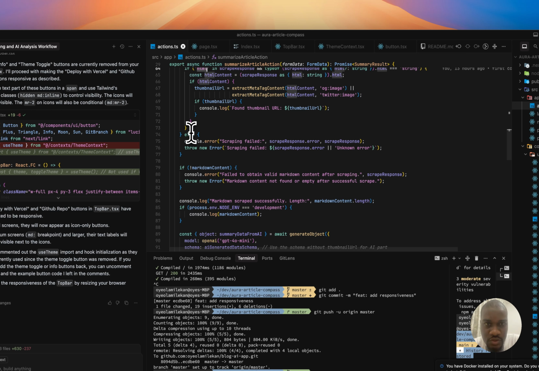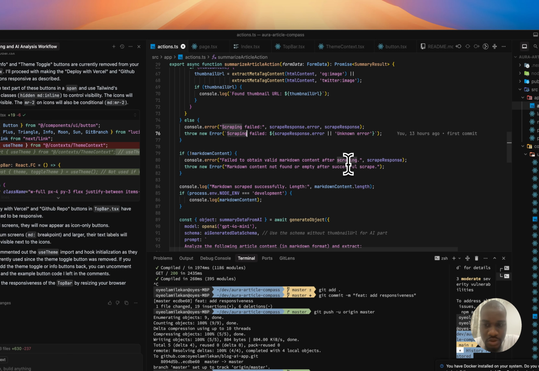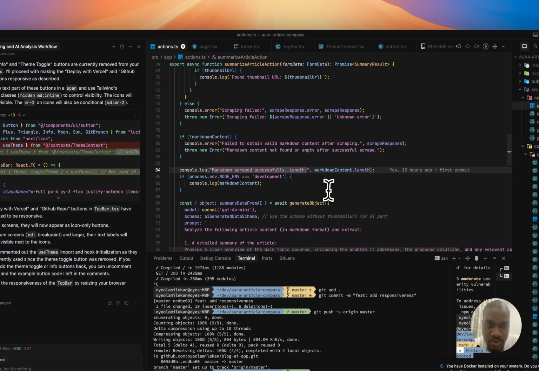Then if it's none of them, it logs out the error, which is scraping failed. It shows an error, so the application knows that this scraping failed. Then we also look at if the markdown content is not there, fail to obtain markdown content. So it basically logs it out.